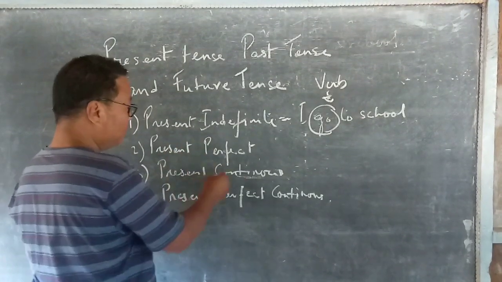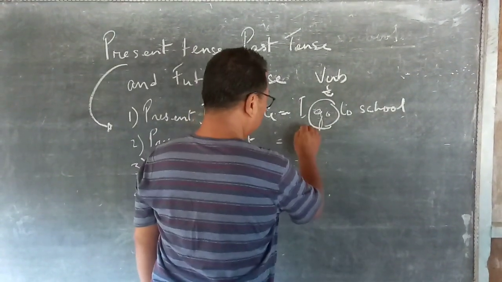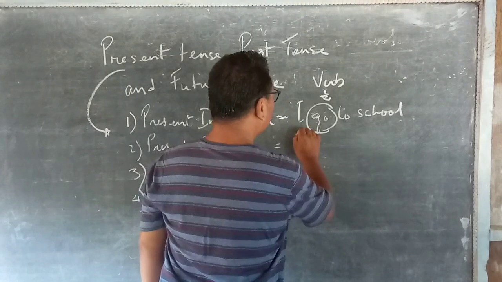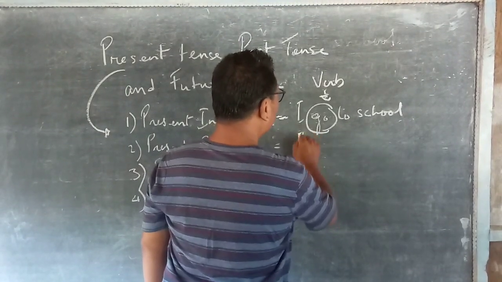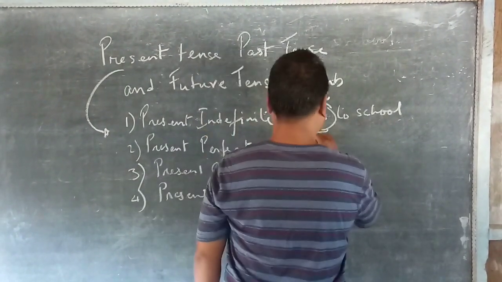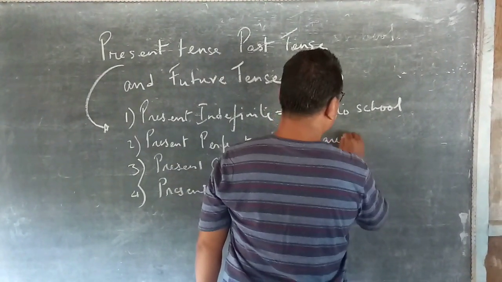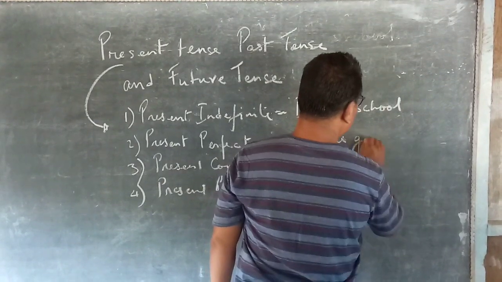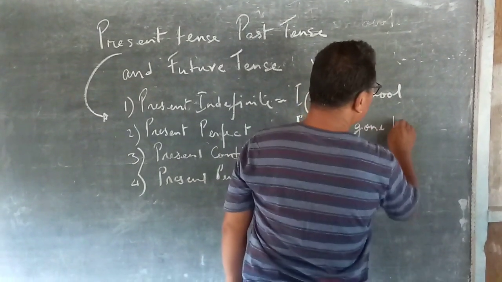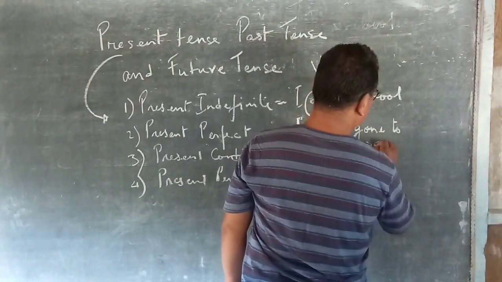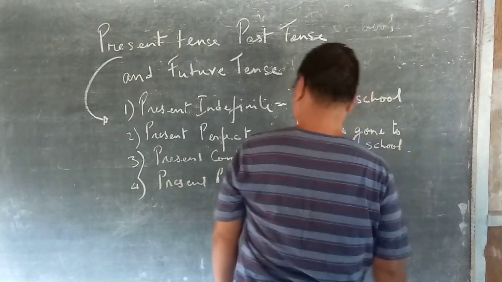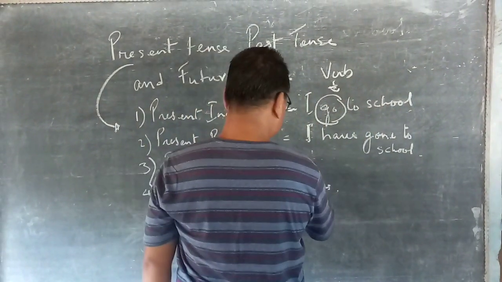Then when we come to present perfect, I have gone to school. Then when it is present continuous, I am going to school.